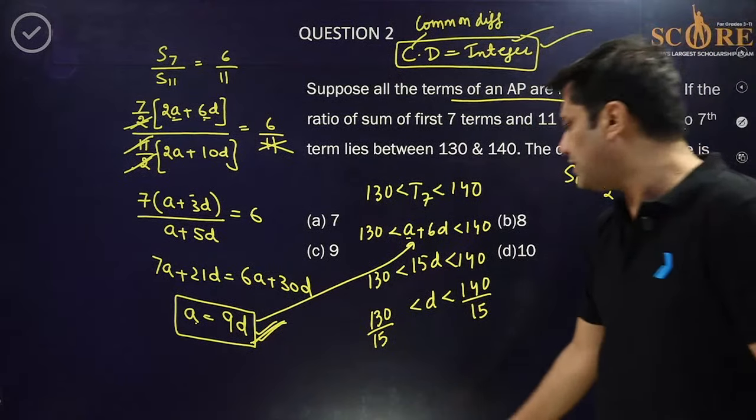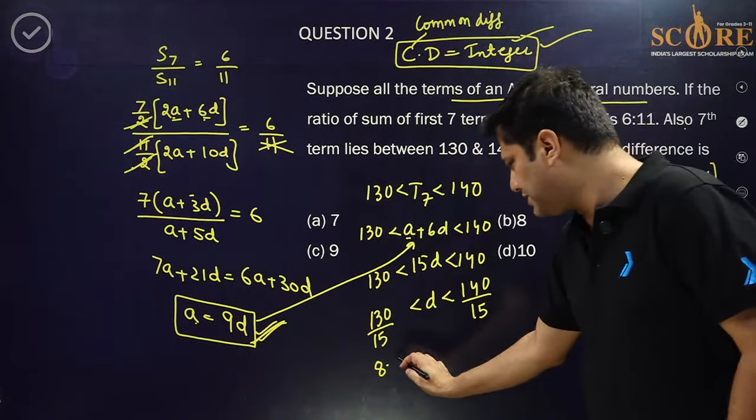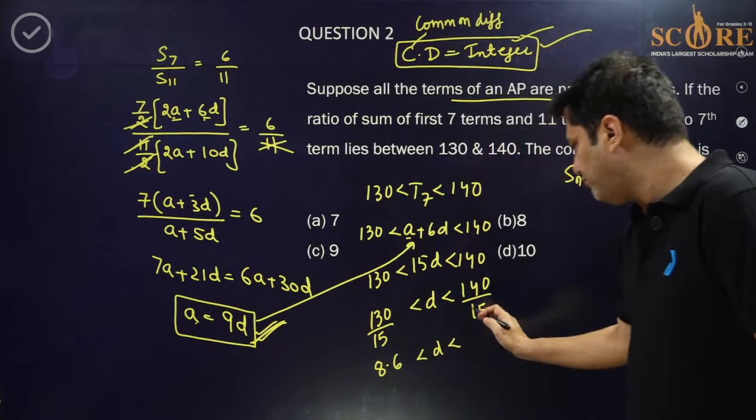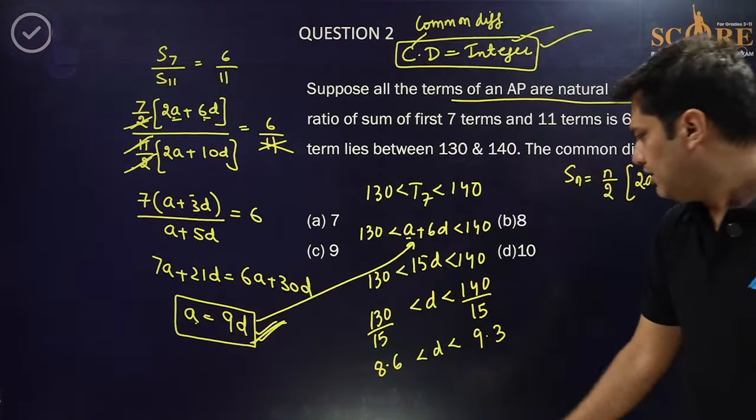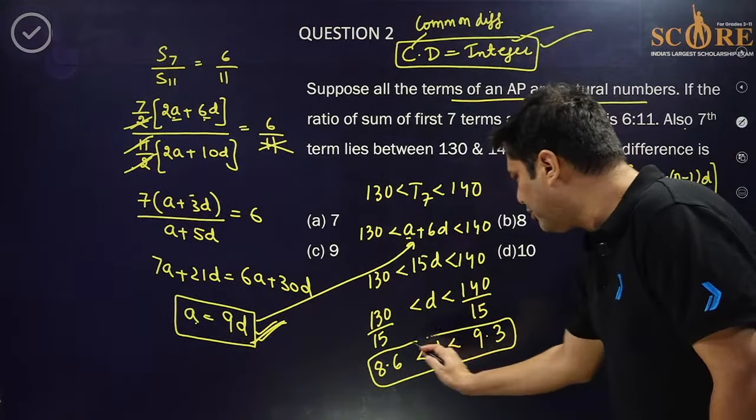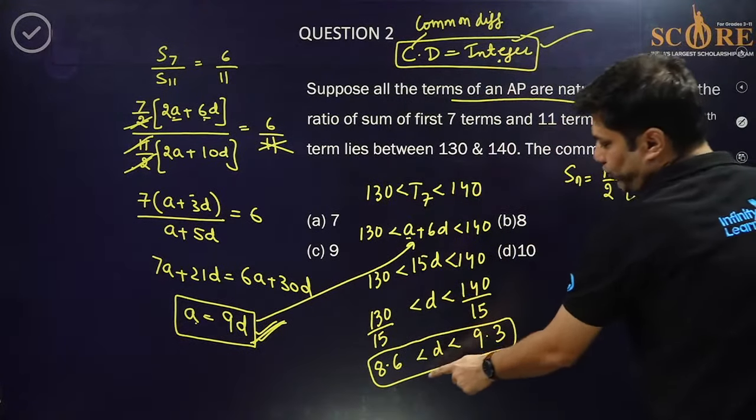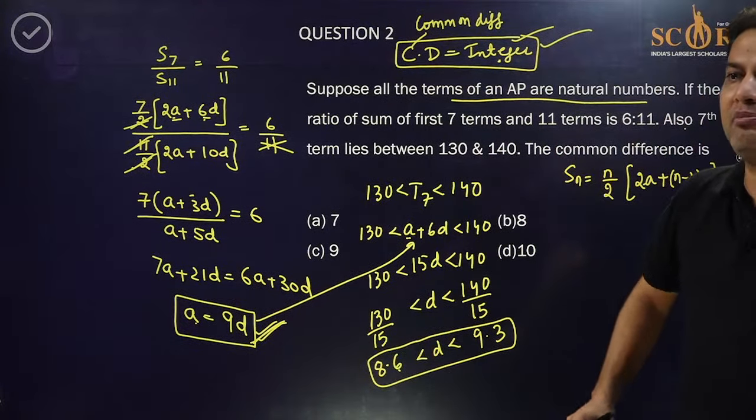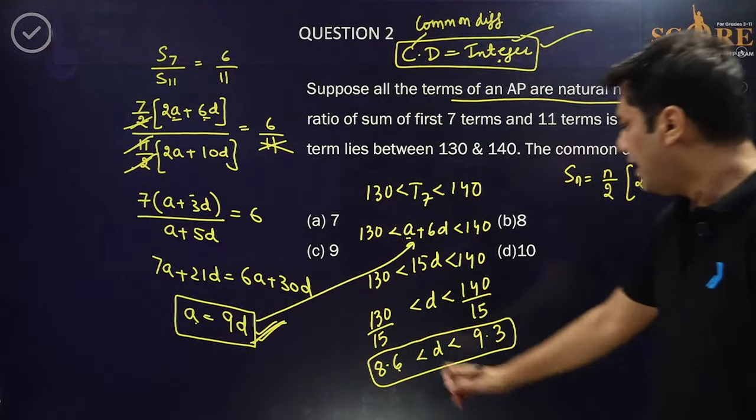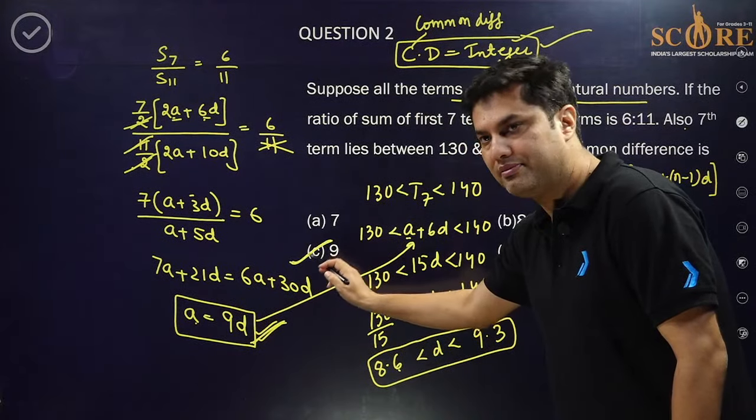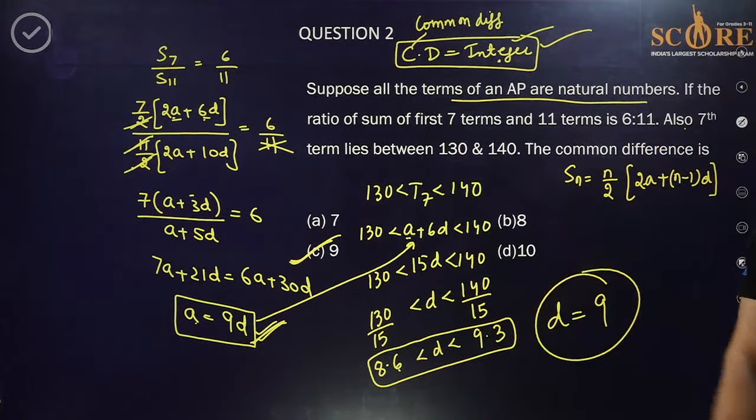130 by 15 is 8 point something, 8.6, and 140 by 15 is approximately, I think, 9.3. Now D is between 8.6 and 9.3, and D is also an integer. So what is the integer between 8.6 and 9.3? Yes, Jack of all trades, absolutely right. 9 is the right answer. So D has to be 9.